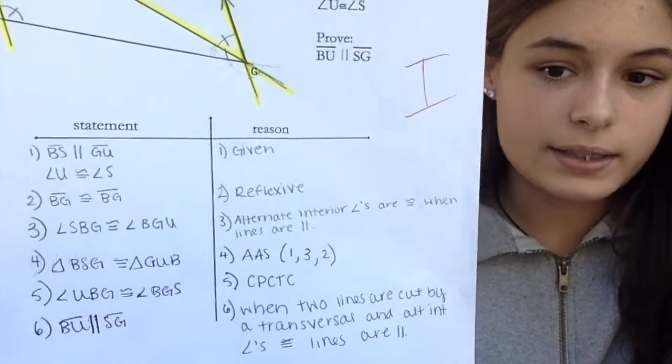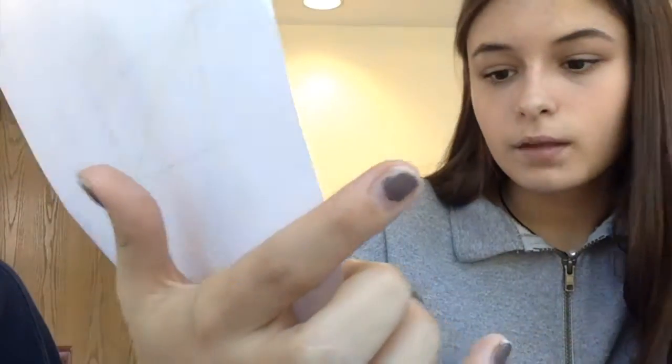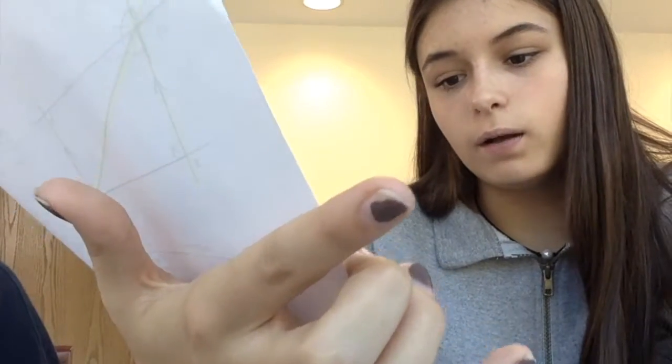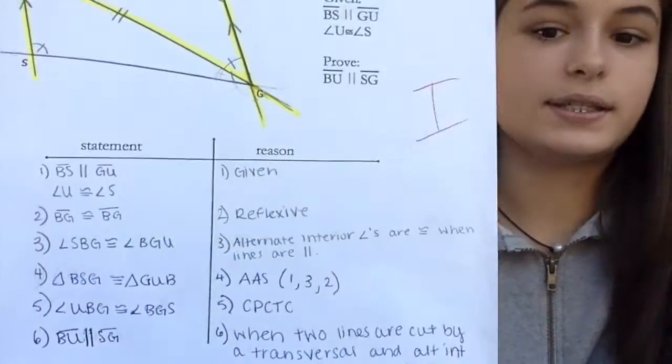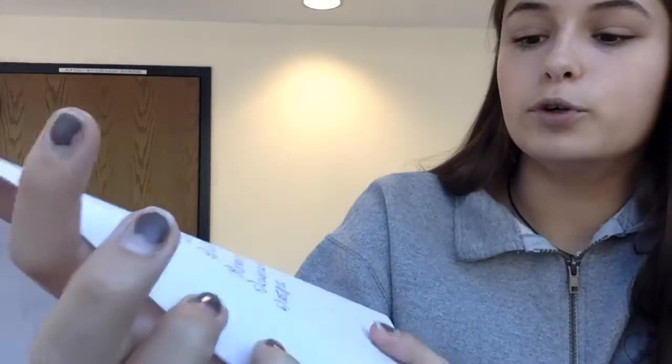Then I can say angle UBG is congruent to angle BGS by CPCTC, and then I can prove that line BU is parallel to line SG because when two lines are cut by a transversal and the alternate interior angles are congruent, then the lines have to be parallel.